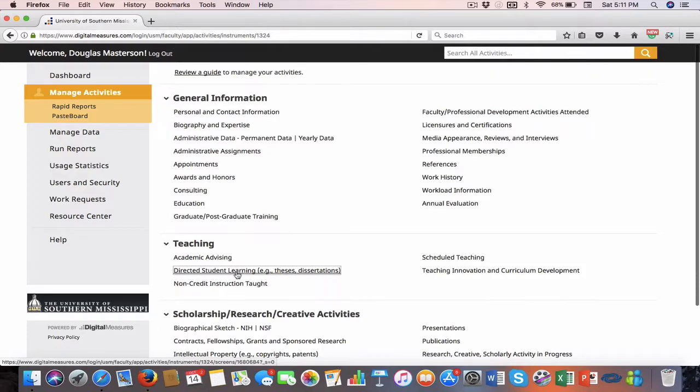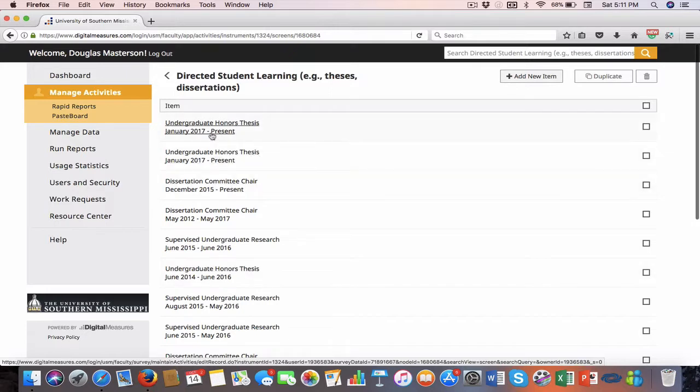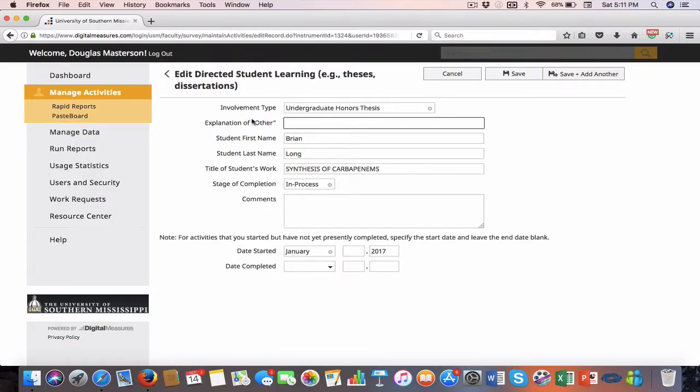So here at Directed Student Learning, this is like theses and dissertations. So, who I'm working with, the title of their work, the stage that it's in progress. I can put additional comments if I want, when they started. So this is like some other things that you might do, like advising or oversight. But it's really, I think, Directed Student Learning and belongs more appropriately here.